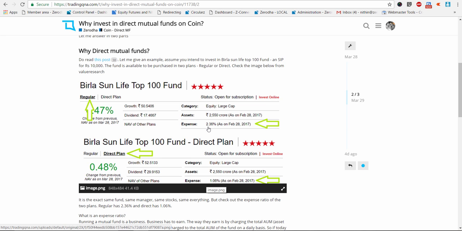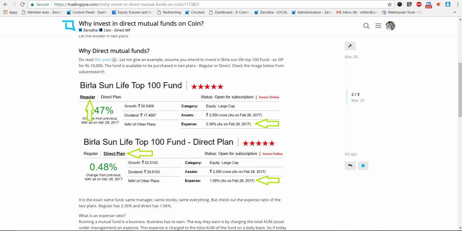Now, someone might say, what's 1.5%? It's no big deal, right? But people who invest in mutual funds invest for a very long term. I remember my dad still has a mutual fund which he purchased in the early 90s, which is still sitting. So this 1.5%, if you were to compound it for, say, a 15, 20, 25 year period, could be a really big amount.